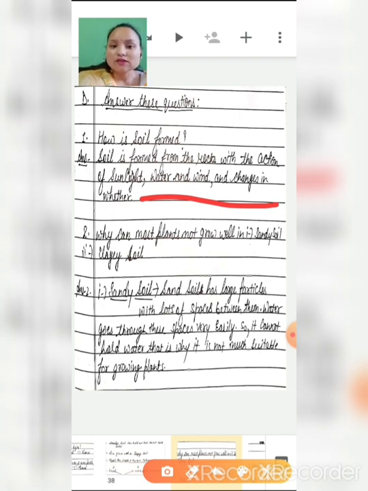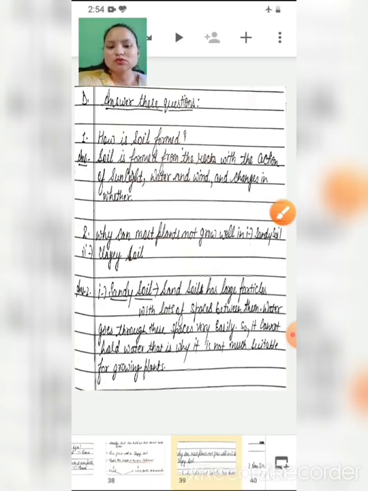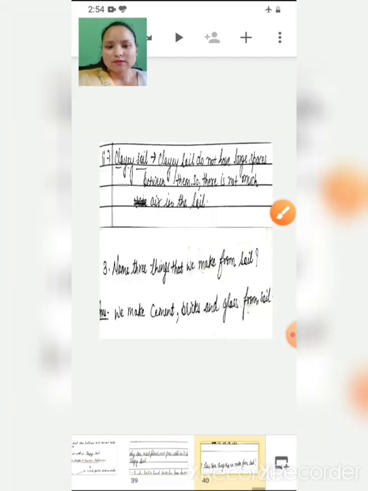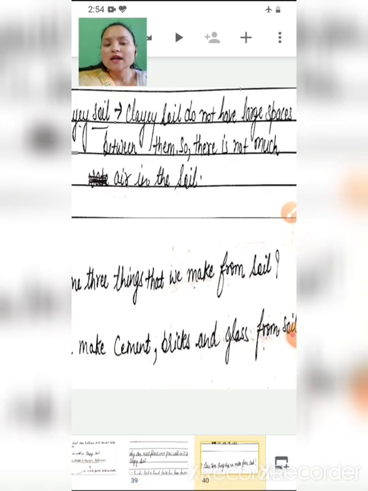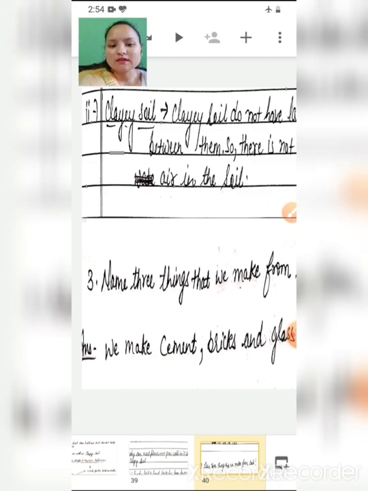Because sandy soil has large particles with lots of spaces between them. Water goes through the spaces very easily. That means sandy soil cannot hold water, that is why it is not suitable for growing plants. Clay soil does not have large spaces between particles, so there is not much air in the soil, so it cannot hold much air.